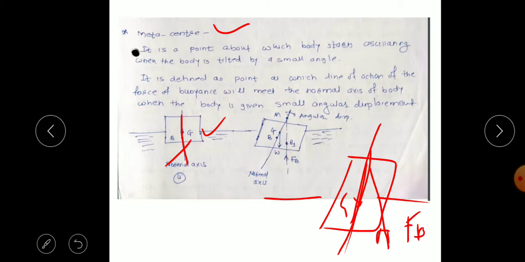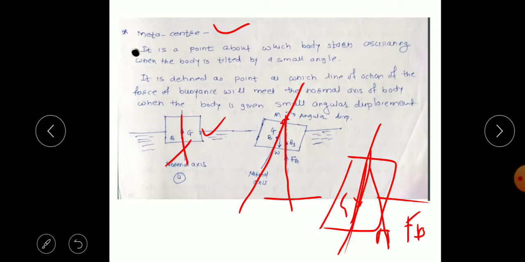So we can see here this is the normal axis and this is the buoyancy force line. They will intersect at this point. This is called the metacenter. So the metacenter is simply the point about which the body starts oscillating.